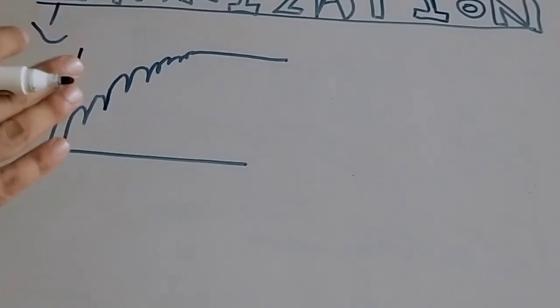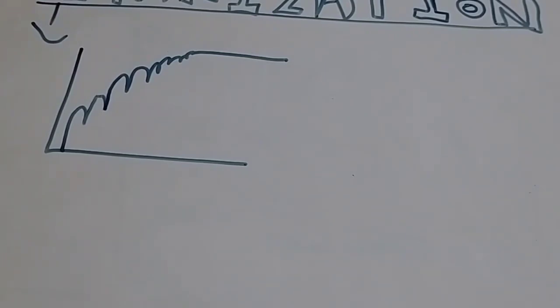You can see in this graph that the muscle hasn't got enough time to go into the relaxation phase.